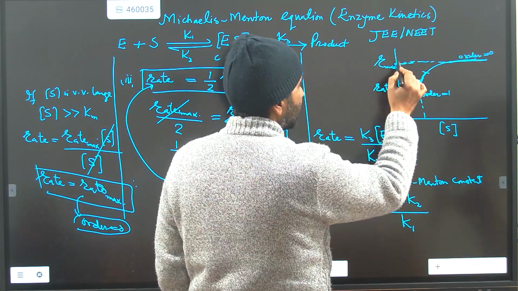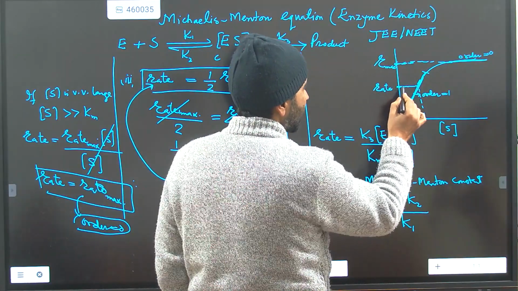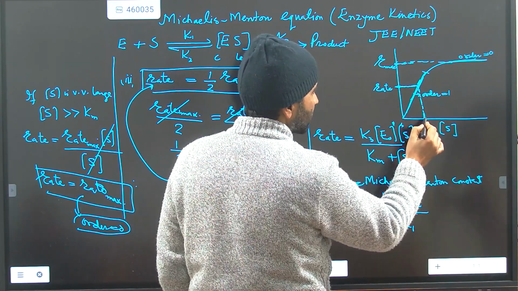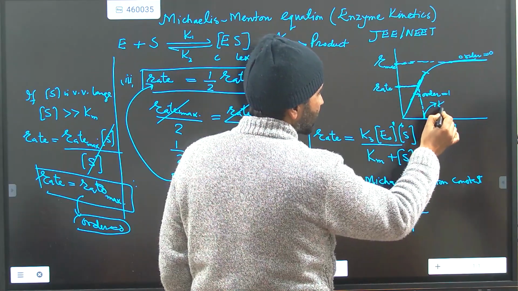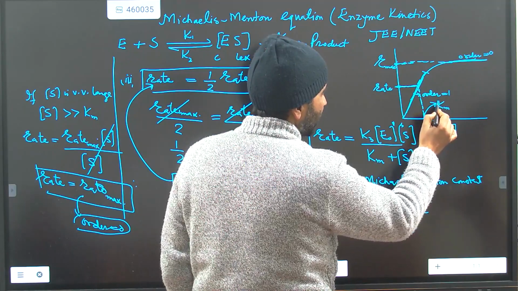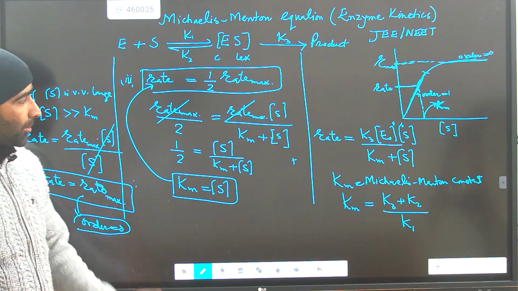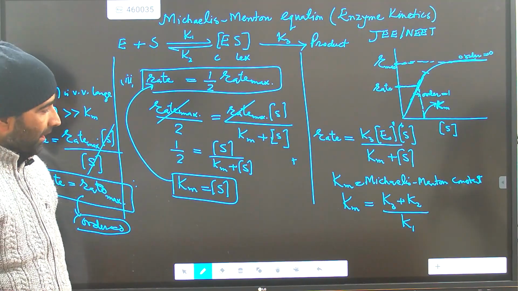Suppose if maximum rate is 100, then you will see the rate at the value 50, and corresponding to that you will see what the substrate concentration is, and at that substrate concentration the value will be directly equal to the Km. So this is all about enzyme catalysis, Michaelis-Menten catalysis.